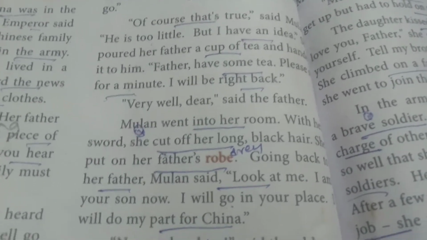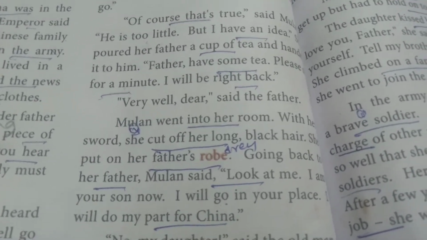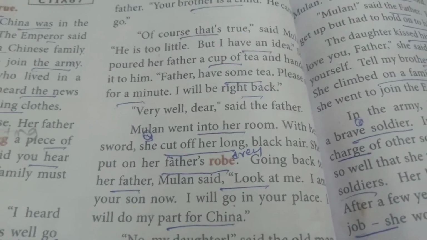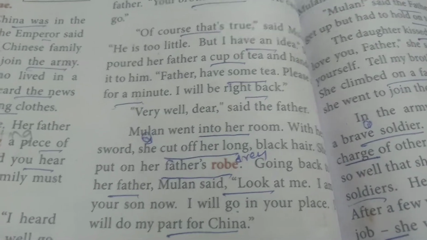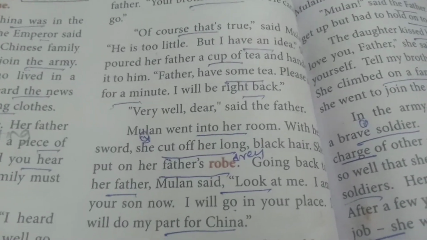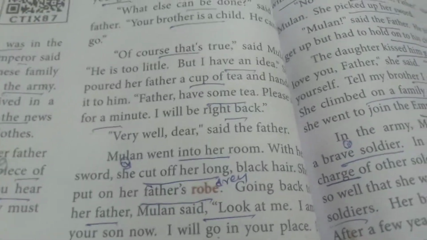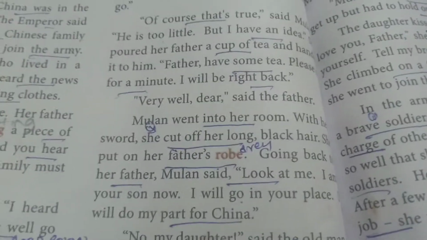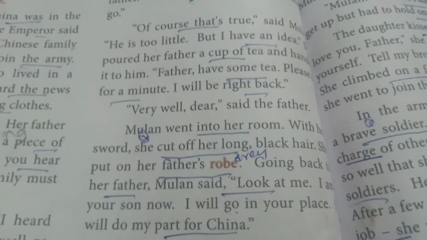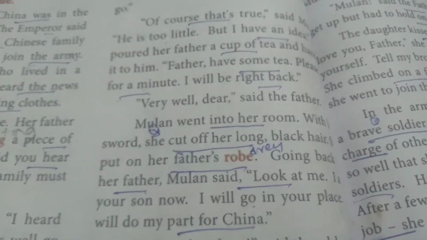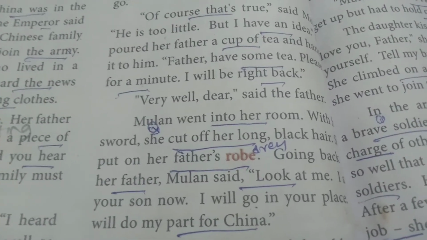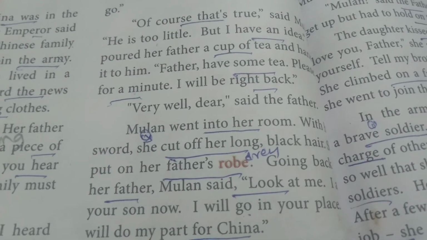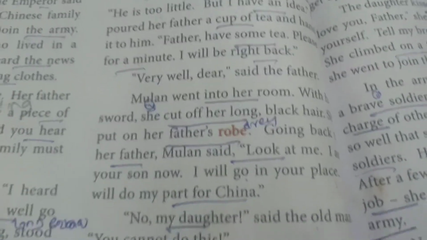Mulan took the decision that she wanted to participate in the army. But Mulan is a woman, so she wanted to change her identity. So she went to her room and cut her long black hair with a sword. Sword means a knife. And she wore her father's robe. Robe means a dress. She wore her father's dress and came back as a man, just to look like a man, and told her father, "Now I am your son. I go for the army and I give my part to China."